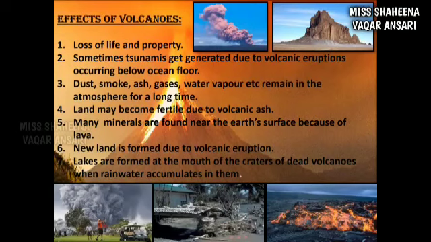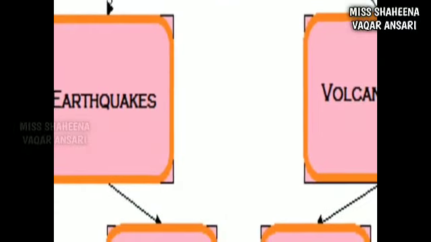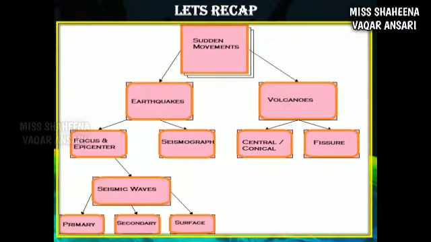Now students, let's have a recap of what we studied. We studied about the sudden movements, that these movements are those which bring abrupt changes on the Earth's surface. Earthquakes and volcanoes are the best examples of the sudden movements. We studied that the movement of the Earth's crust due to sudden release of energy is called an earthquake.